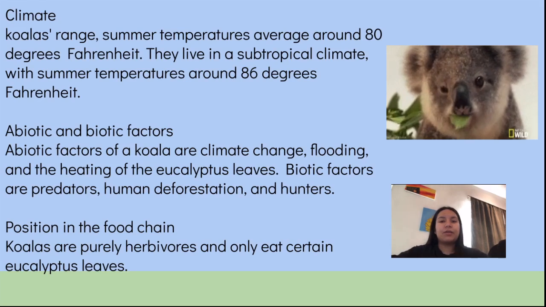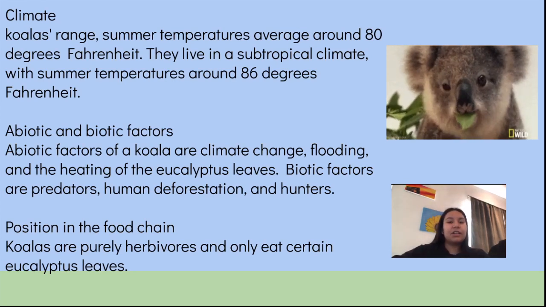Abiotic factors and biotic factors. Abiotic factors of a koala are climate change, flooding, and the heating of the eucalyptus leaves. Biotic factors are predators, human deforestation, and hunters. Position in the food chain: koalas are purely herbivores and only eat certain eucalyptus.